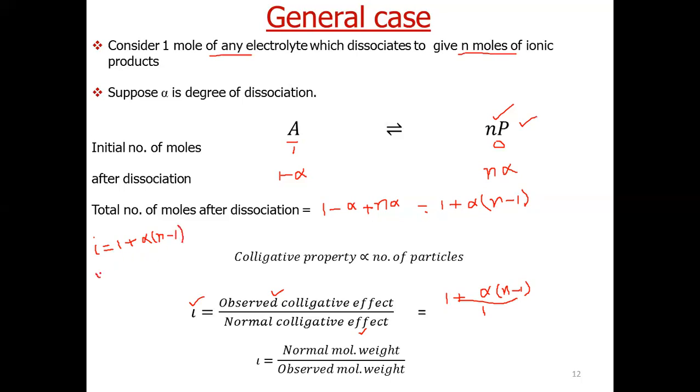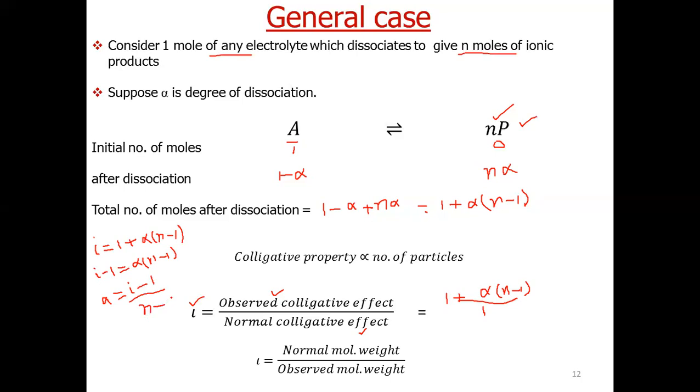So iota minus 1 is equal to alpha (n minus 1). So alpha comes out to be iota minus 1 divided by n minus 1.